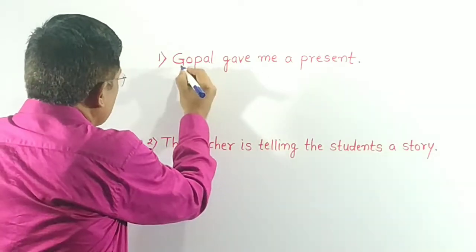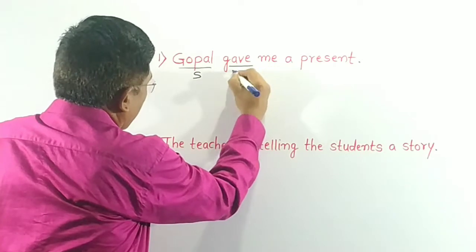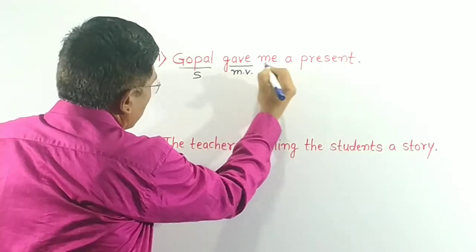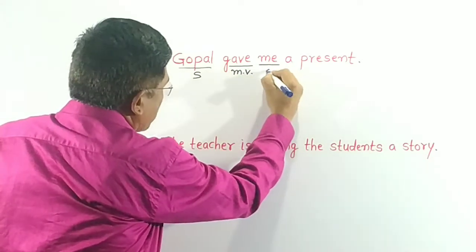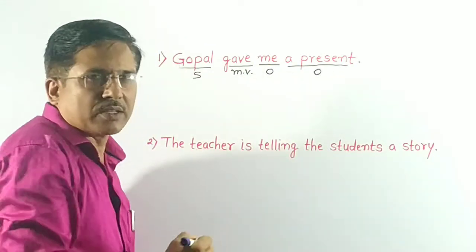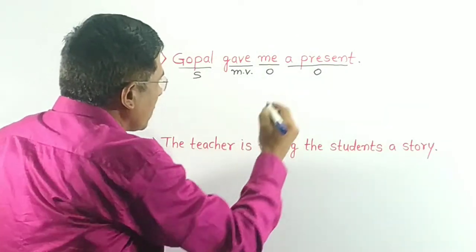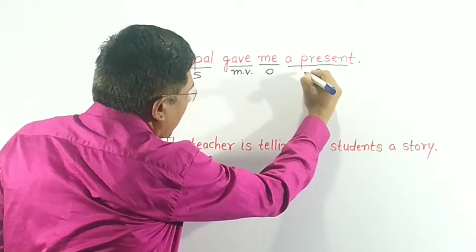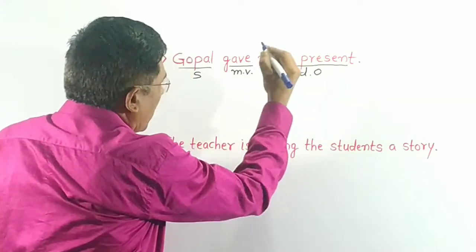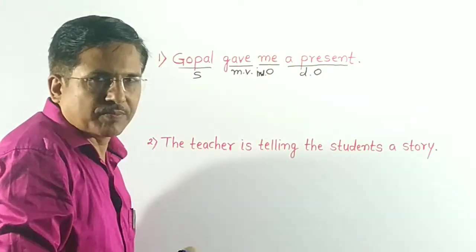In this sentence, Gopal is subject, gave is main verb, me is an object, a present is an object. So in this sentence there are two objects. This is called the indirect object and this is called the direct object.